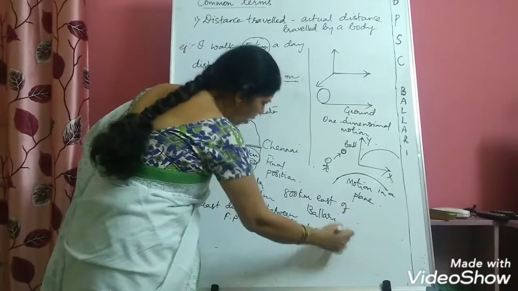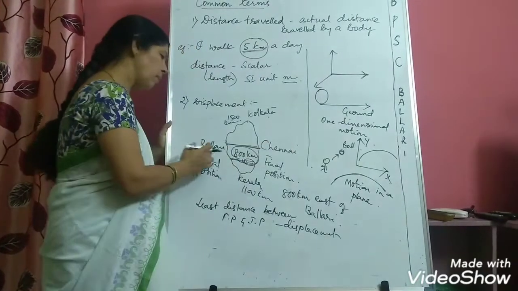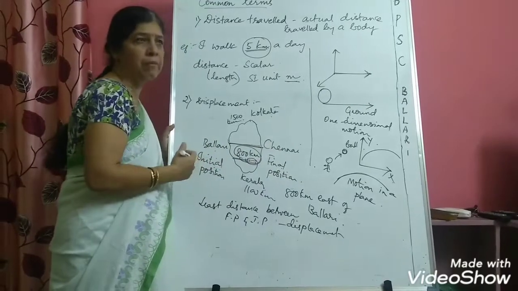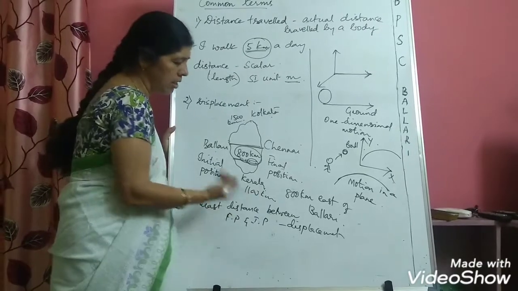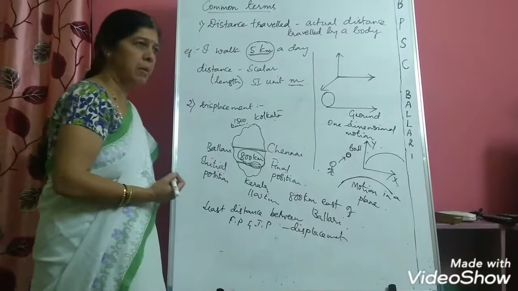So even though you have travelled by other routes, finally you are at Chennai. From Ballari, at what distance are you? You are at a distance of 800 kilometers from Ballari, and this is the shortest distance. So the shortest distance, or the least distance, between the final position and the initial position is called the displacement.